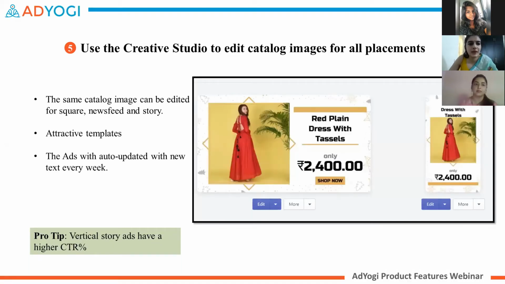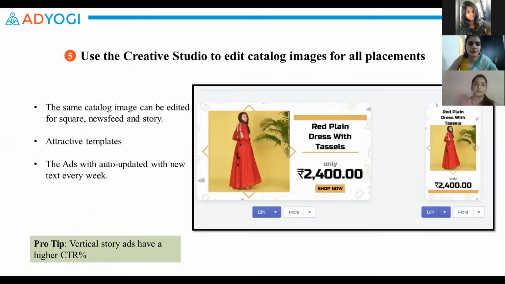Moving on, we have the Creative Studio. This feature allows us to use predefined templates to convert our simple catalog images into fancy graphic creatives. So, in case your catalog images aren't too attractive or you've just taken them against a plain white background and you do not want to invest in a graphic designer in-house, this feature would work wonderfully for you.